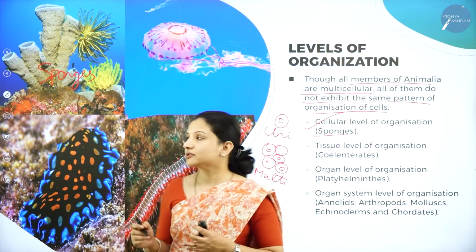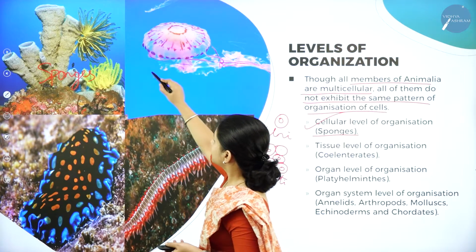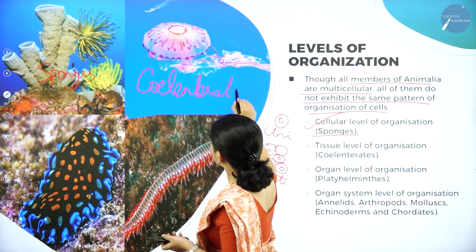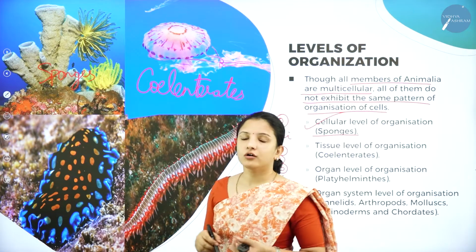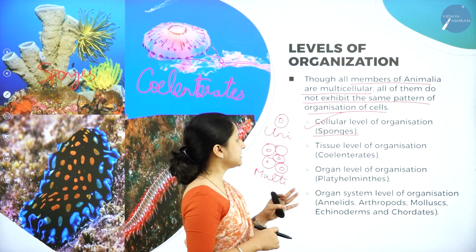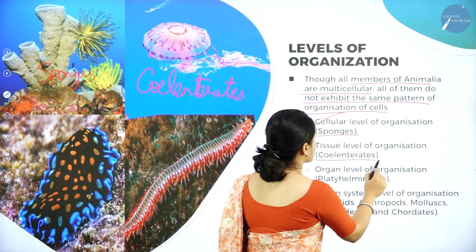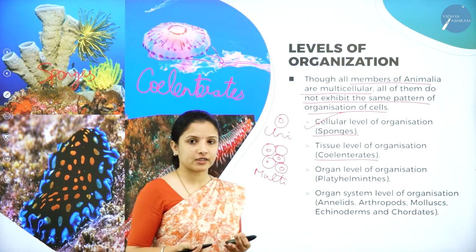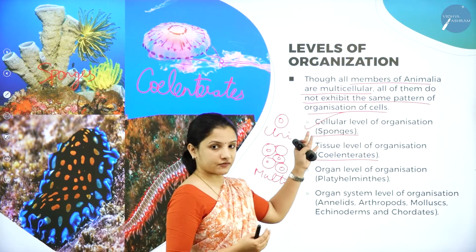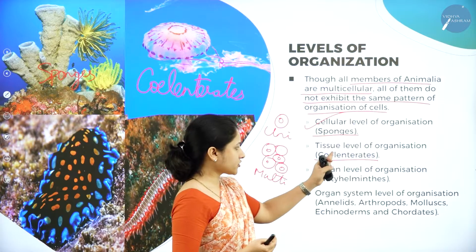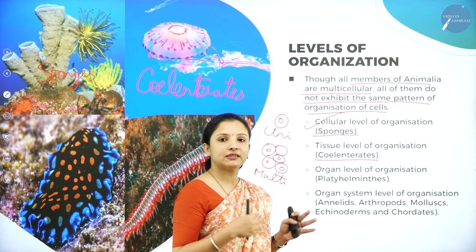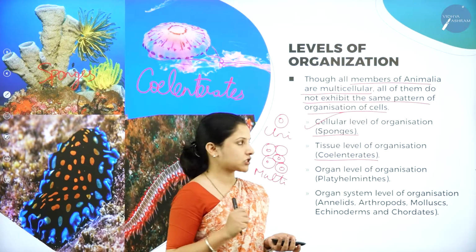And when we take the example of coelenterate, so these are coelenterates. So these jellyfish, all those are sea anemones. So jellyfish, especially all these are coelenterates. So these coelenterates, they have tissue level of organization. So about each of these different classes, that is phylum, coelenterate, sponges, that is Porifera, coelenterate, Platyhelminthes, all these in detail we'll study in the next coming sessions.